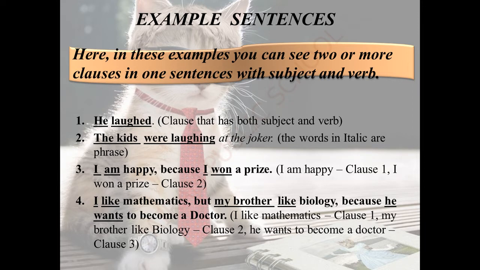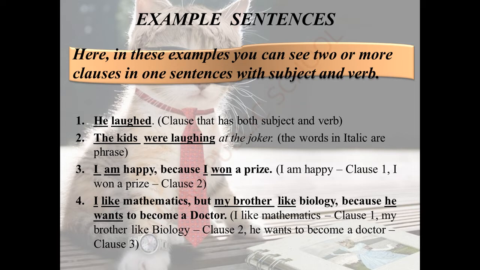1. He laughed. We know already, he is a subject. Laughed is a verb.